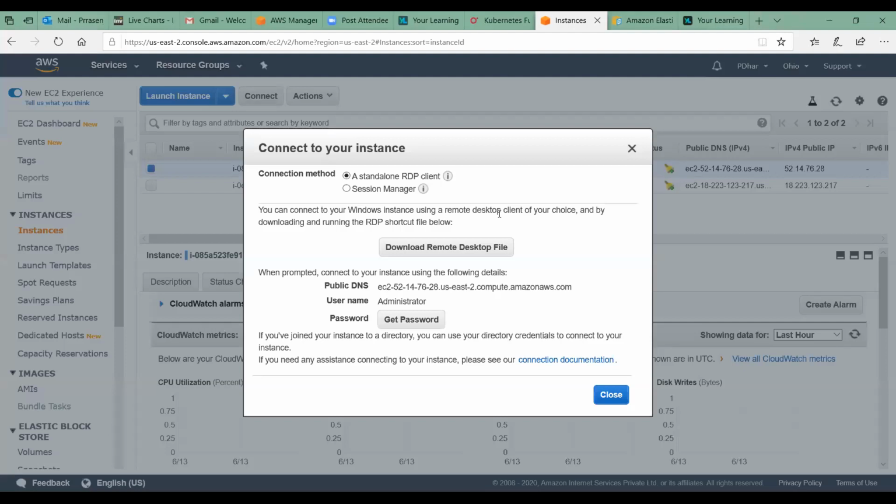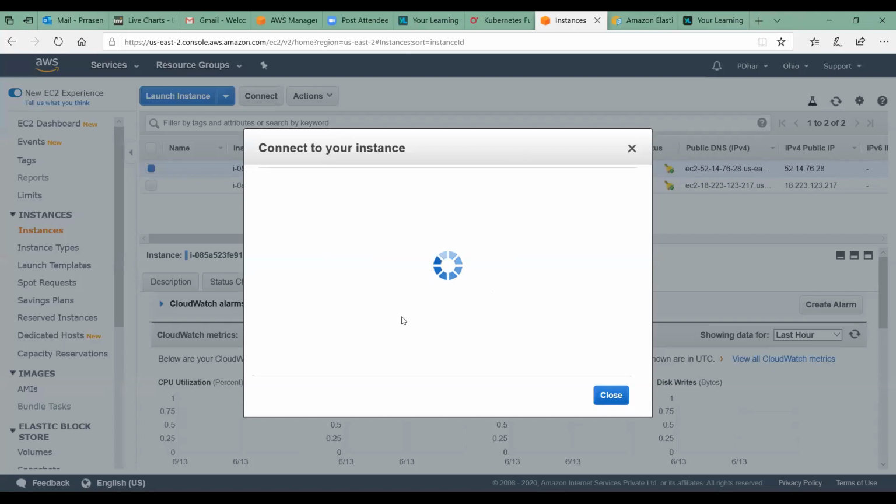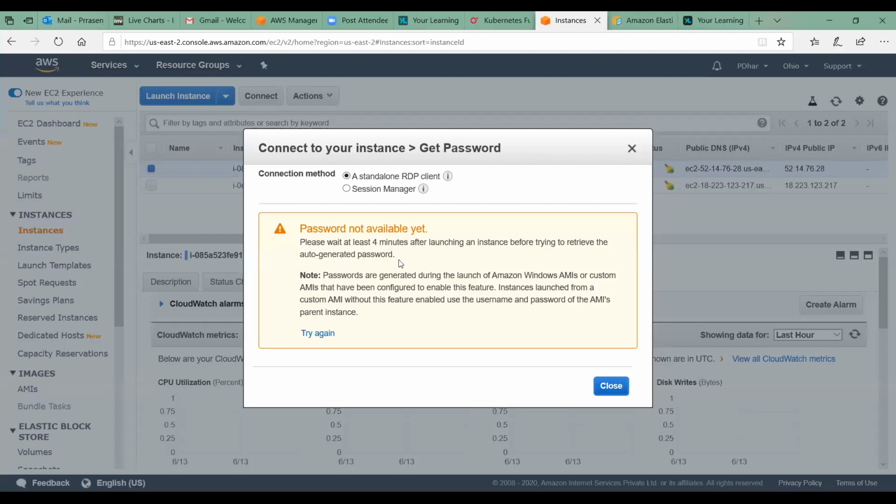Do you know what the password is? Click get password. By default, the username is administrator, and when you click get password, it will download a file for you. Password not available. Please wait for 4 minutes. That's okay, go back. Close.